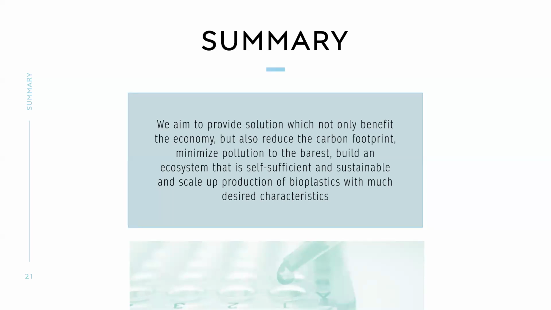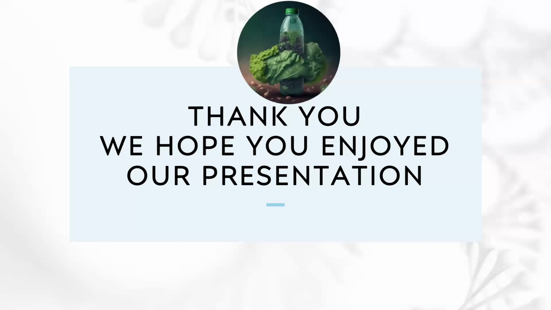When we reduce our petrochemical plastic, when we start to embrace the use of our plastic, we'll see the better efficiency and the better sustainability it brings to us. We need to also minimize pollution, because pollution is a very great risk to our planet. And we aspire to build an ecosystem that is self-sufficient, sustainable, and scale up production. As I mentioned earlier on, we need to scale up this production of bioplastic with much desired effects. So thank you. These are references. Thank you very much. We hope you enjoy our presentation.